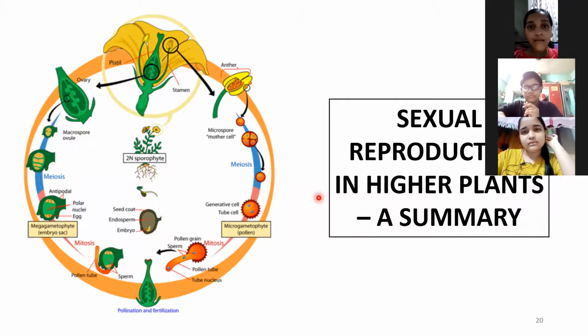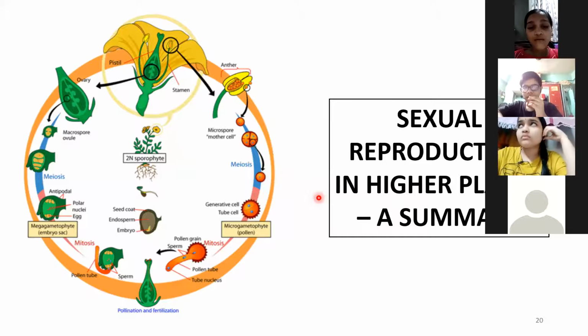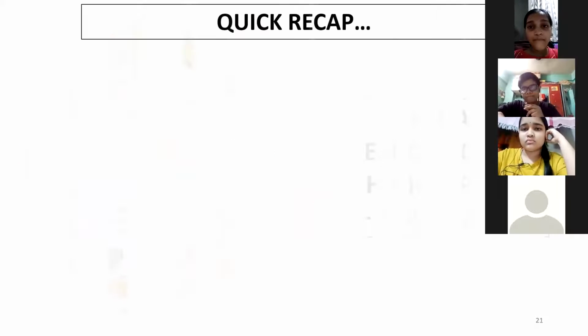Any doubts? Okay. So all this process has been given in your textbook, but not in much detail. But ये समझना जरूरी था ताकि पूरा story picture clear हो जाए. Correct? So we have completed sexual reproduction in flowering plants fully.